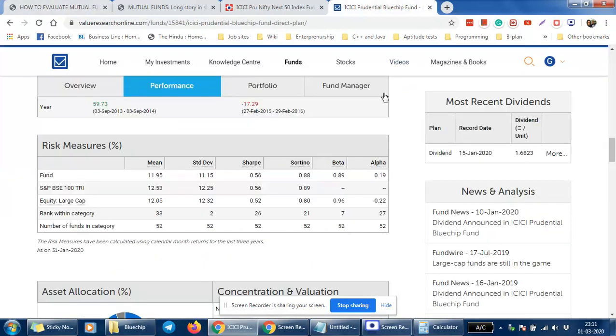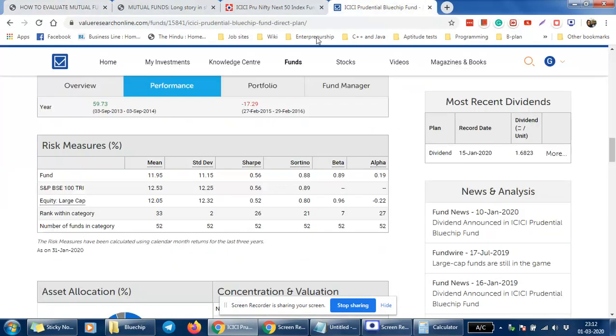And the other thing is known as alpha. Alpha is the amount by which your fund has outperformed the benchmark. Say the benchmark is this 100 TRI, and your fund has outperformed by 0.19%. That's all, so it is less than 1%.